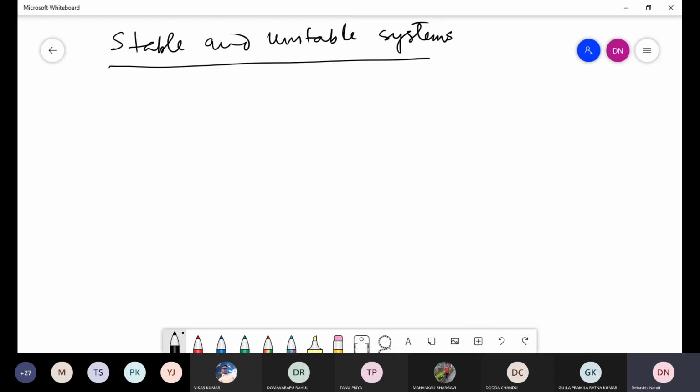Suppose you have an arbitrary relaxed system. A relaxed system means initially it is relaxed. This system is said to be stable, or another term I can use for a stable system is bounded input, bounded output system.